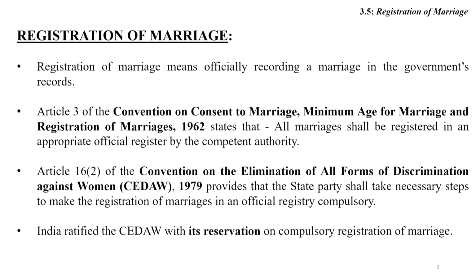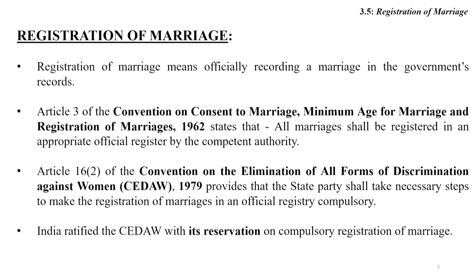Friends, registration of marriage means officially recording a marriage in a government's records. Simple meaning: officially recording a marriage in a government record. Article 3 of the Convention on Consent to Marriage, Minimum Age for Marriage and Registration of Marriage 1962 states that all marriages shall be registered in an appropriate official register by the competent authority.